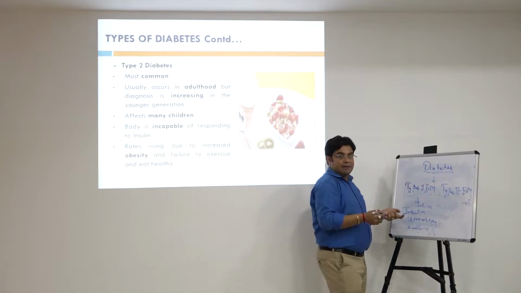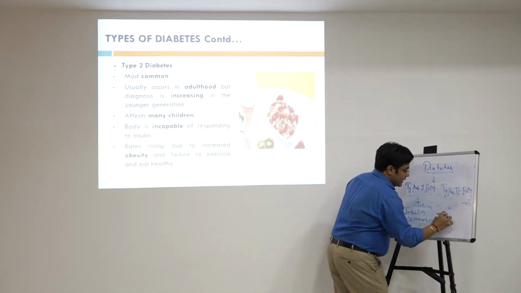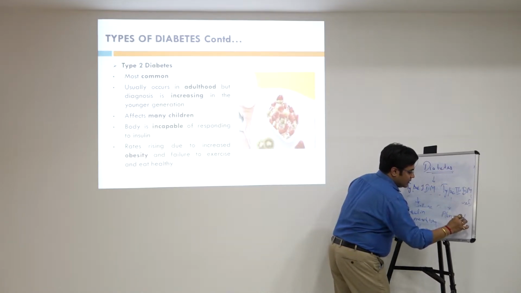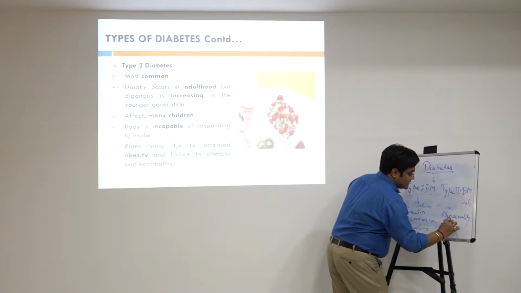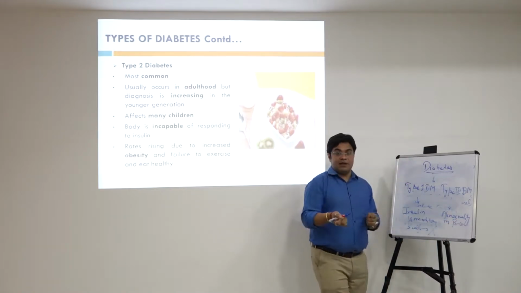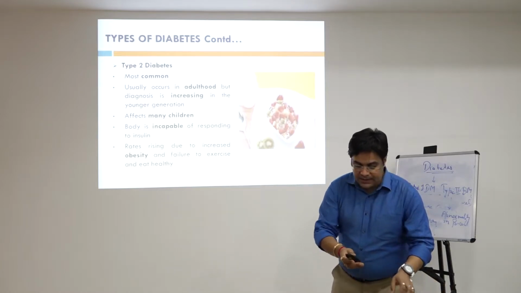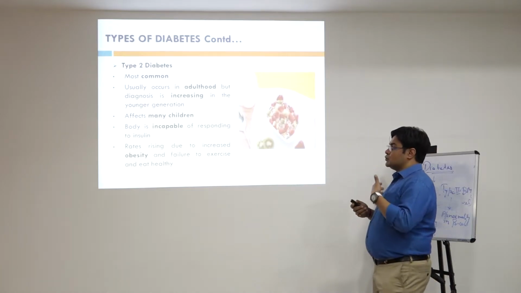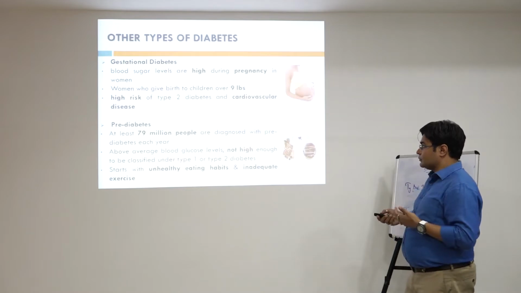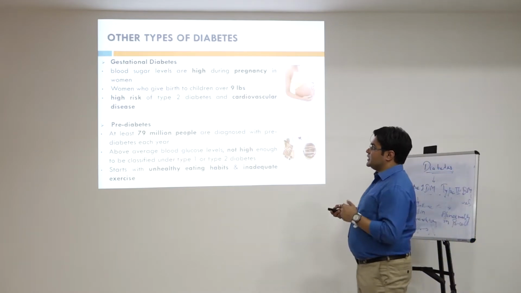But in type 2 diabetes mellitus, there is abnormality in the beta cells, as a result of which insulin is available there. In type 1 there was no insulin available, but in type 2 diabetes insulin is available but the body is not able to respond. The third type is gestational diabetes.